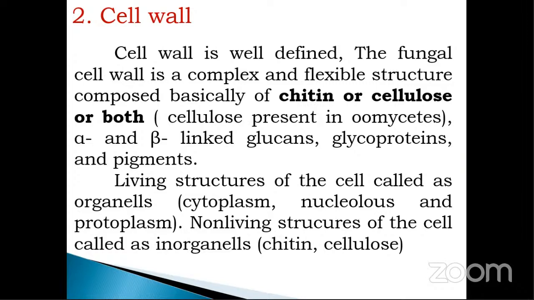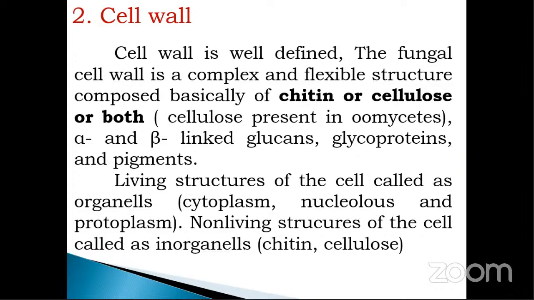In the definition, I have already stated that the fungus cell wall contains either chitin or cellulose or both chitin and cellulose. So cellulose is present in those fungi that belong to the oomycetes. In that particular class, cellulose is present in the cell wall of that particular fungus.